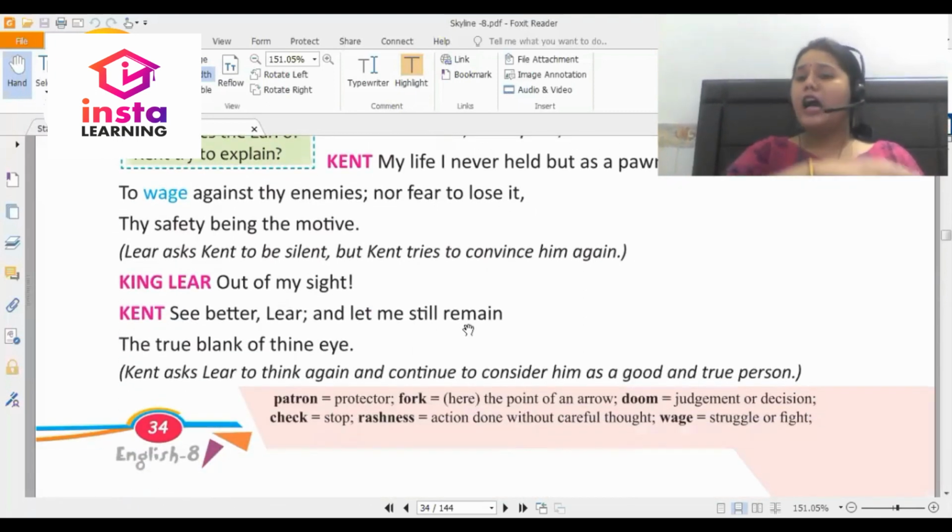King Lear says, out of my sight. Kent says, see better, Lear, and let me still remain the true blank of thine eye.